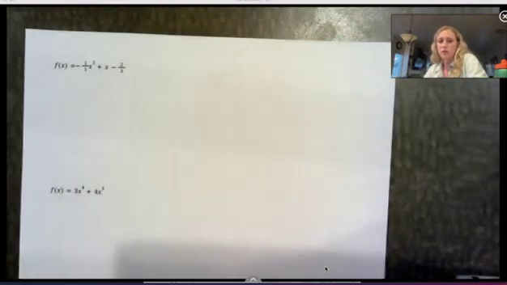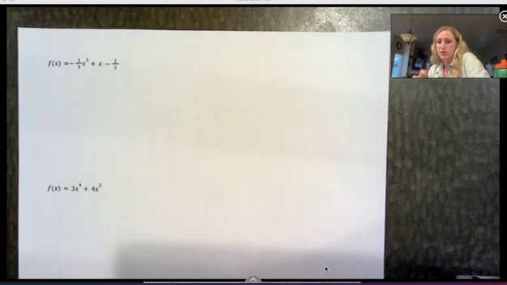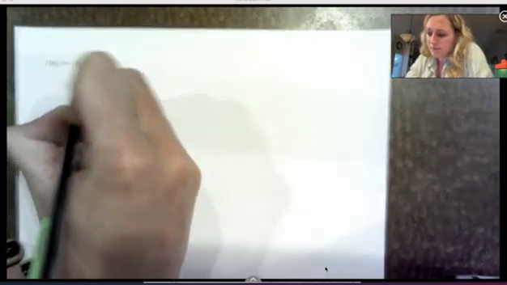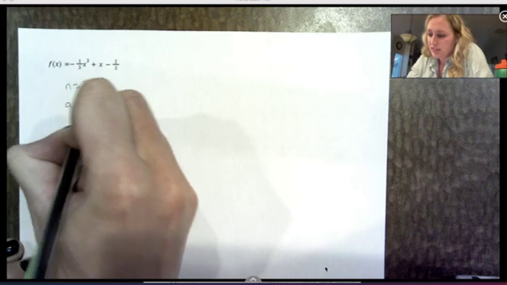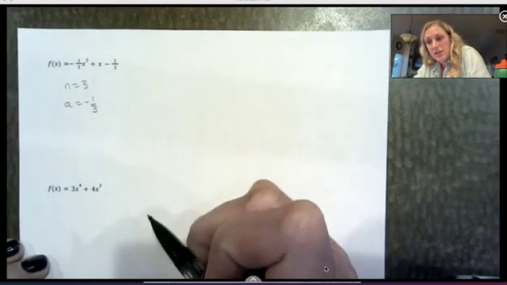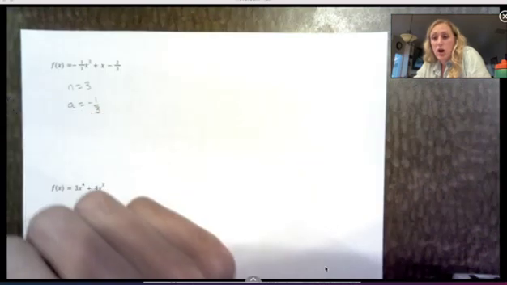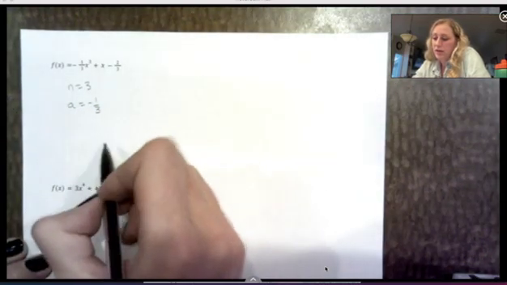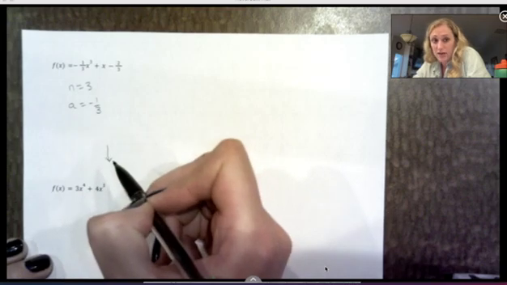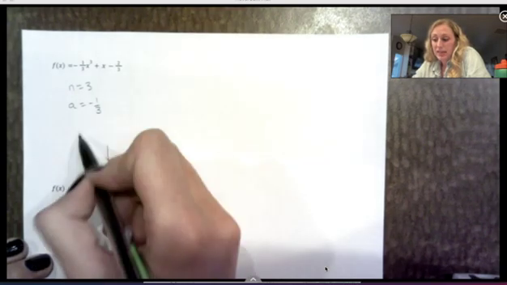Okay, what we're going to determine is the end behavior and the maximum number of turns. So this is a third degree, and our leading coefficient is negative 1/3. So it has a negative leading coefficient and an odd degree. Negative means the right side is going down, and an odd degree means the ends are opposite.